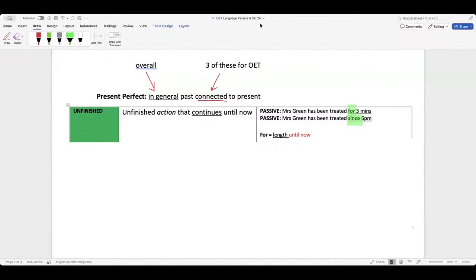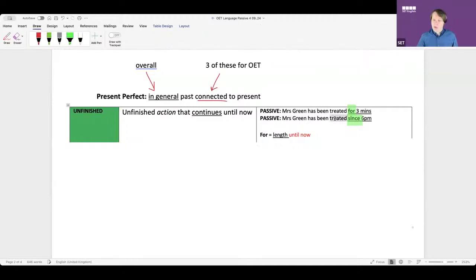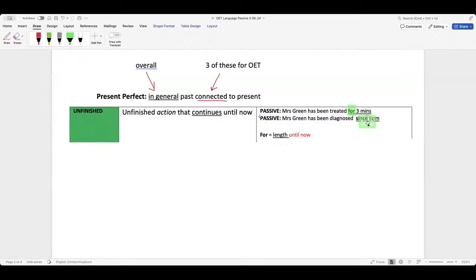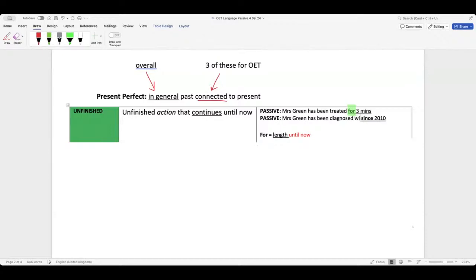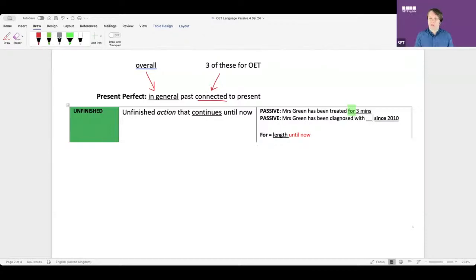Can we say Mr. Smith has been diagnosed with diabetes since 2010? Great question. So let me put it on the board. Can everyone see this? Okay. So Mrs. Green has been diagnosed since 2010. Is it correct, guys? Everyone, think about this. This is a very good question, and it's a very common mistake. It's wrong.